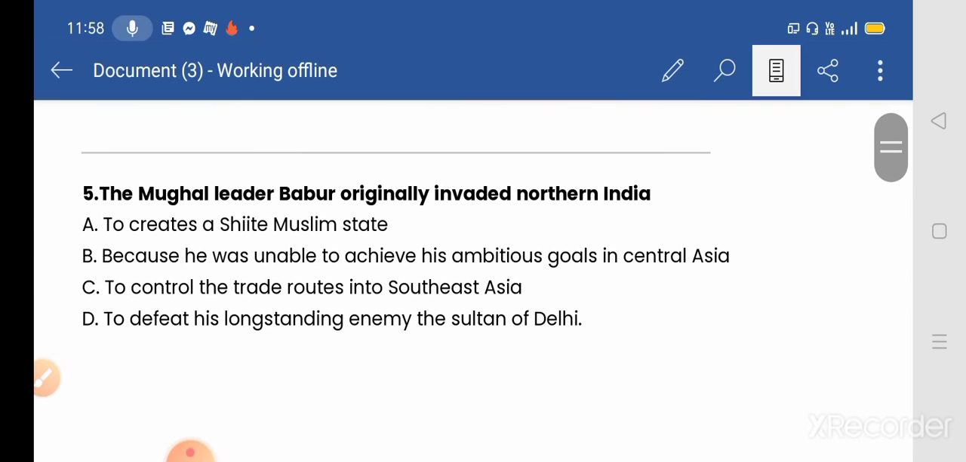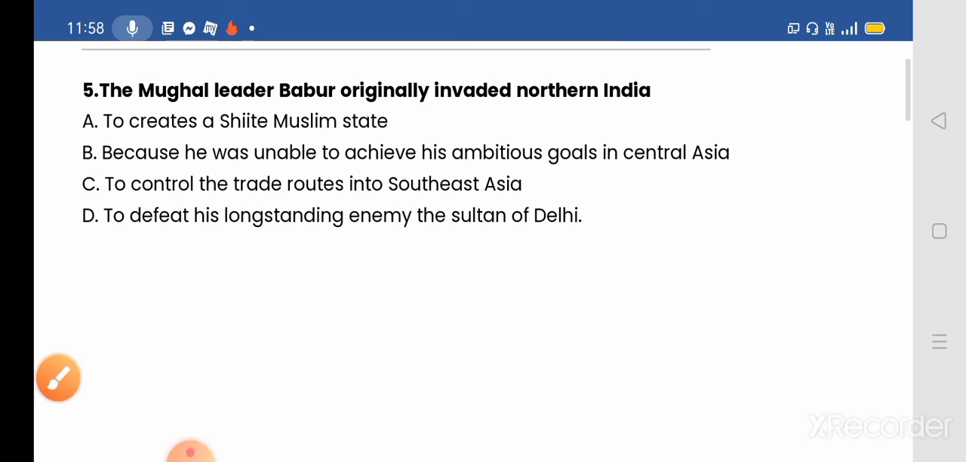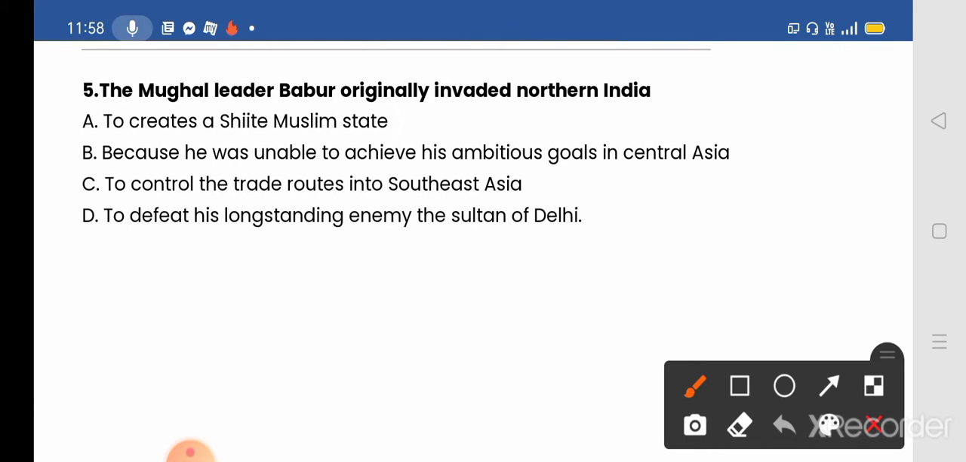The question is, the Mughal leader Babur originally invaded northern India, and the reason behind it, the options given: A, to create a Shiite Muslim state; B, because he was unable to achieve his ambitious goal in Central Asia; C, to control the trade routes into Southeast Asia; and D, to defeat the long-standing enemy, the Sultan of Delhi.